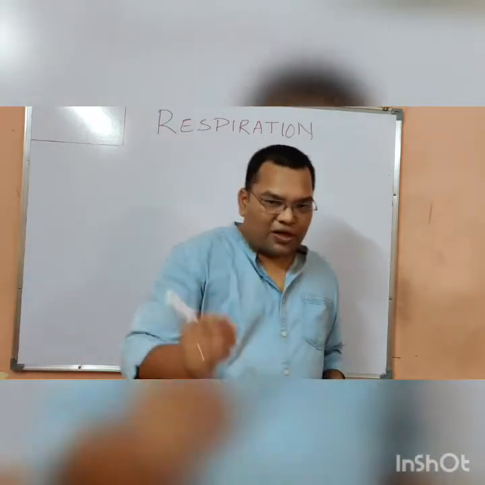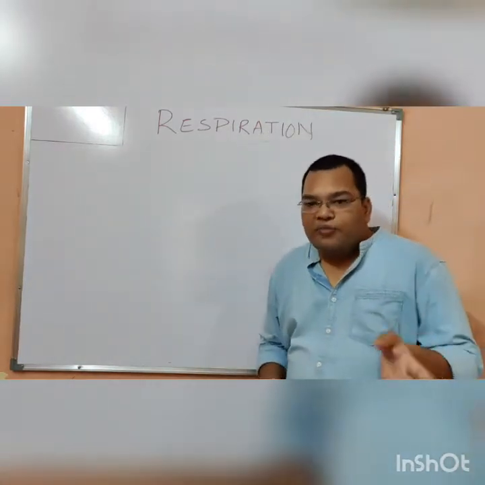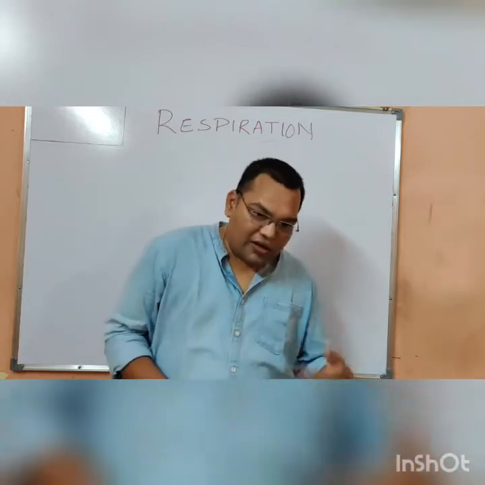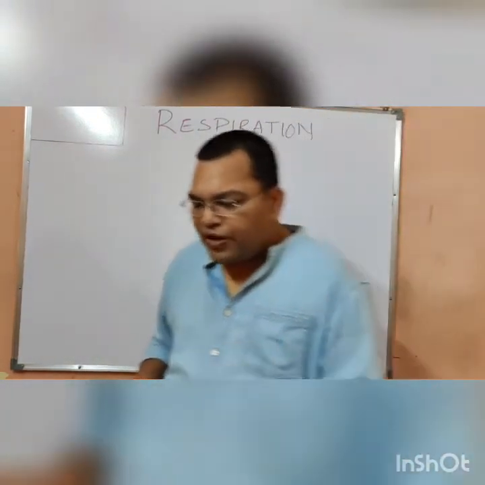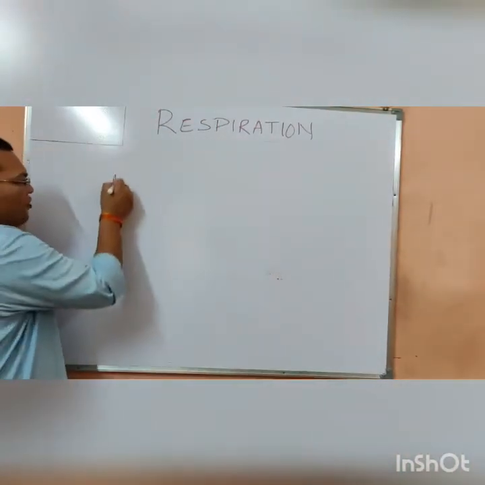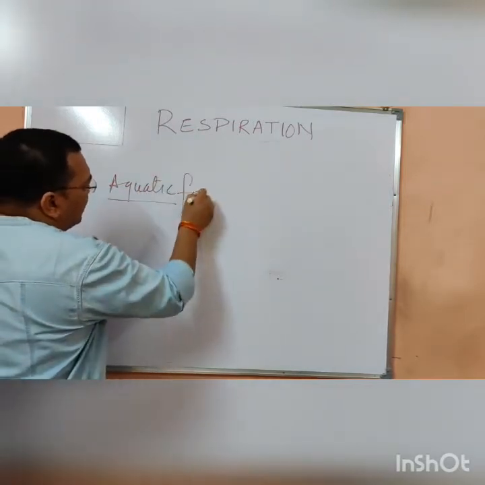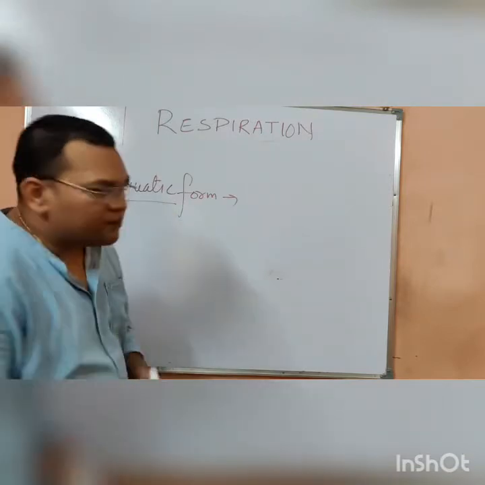I am going to tell you this. But when we talk about the aquatic organism, now this is important, they are going to take the dissolved oxygen.